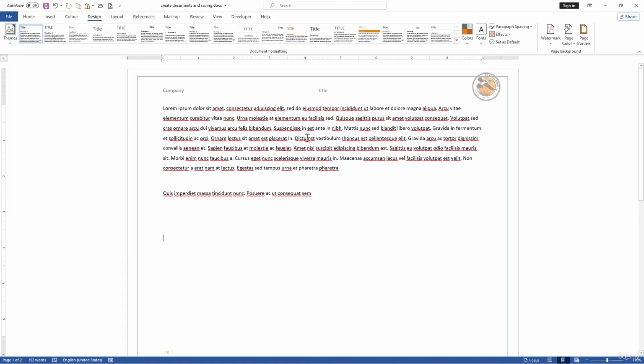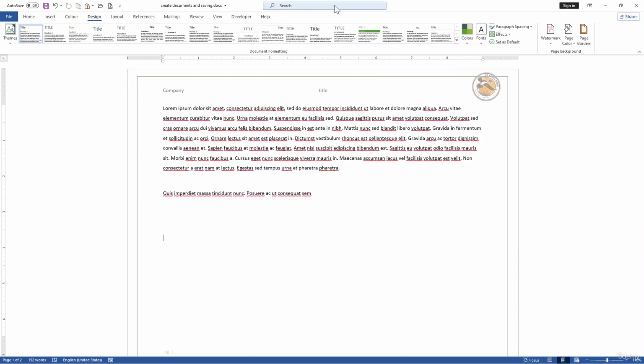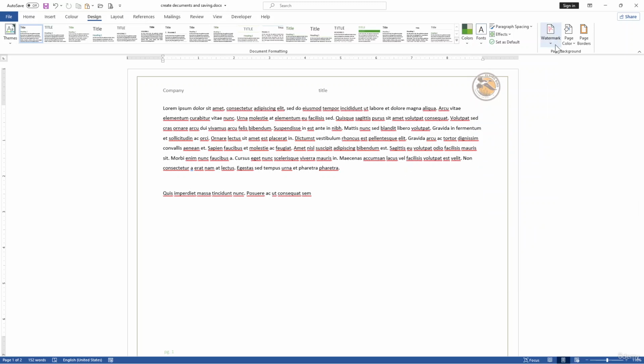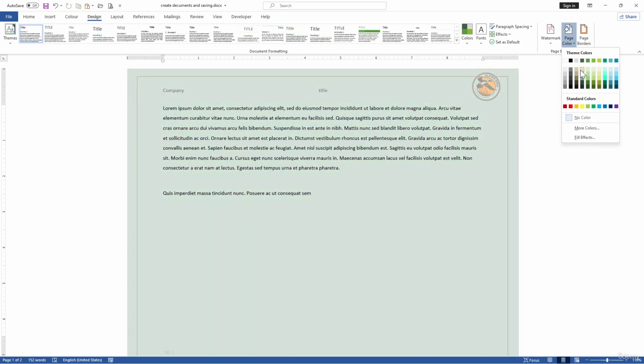So now if you want to change the colors, you can choose from the different colors, or if you want to use different fonts, you can choose them here. Okay, now with the layout or the design, you can have different background styles or background colors by clicking over here on the page colors. Now you can see we have the different colors for a more appealing look.